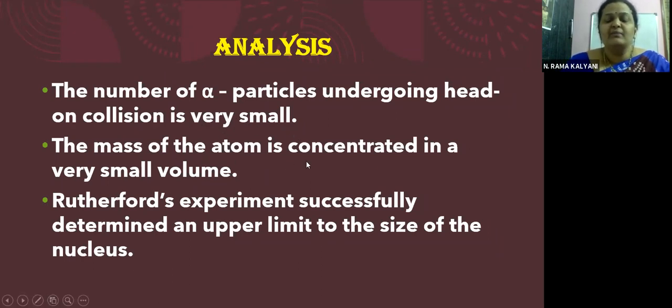The mass of the atom is concentrated in a very small volume, that is the nucleus. Okay, because whatever positive charge is present, it is present inside the nucleus only, and that is only causing the repulsion. Rutherford's experiment successfully determined an upper limit to the size of the nucleus. So through this experiment, the maximum limit of the size of the nucleus could be estimated.